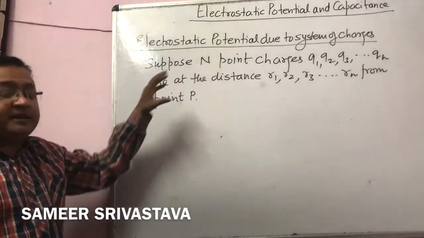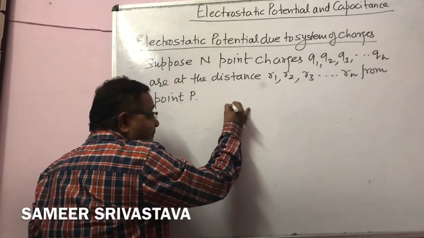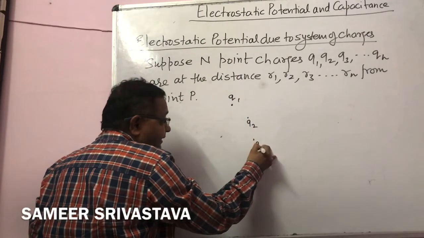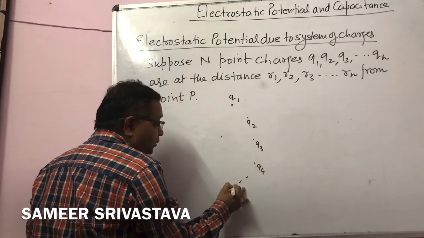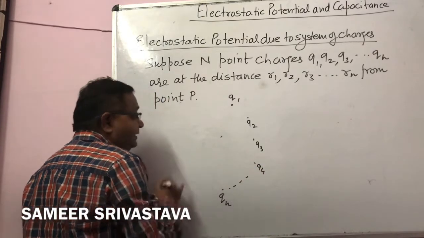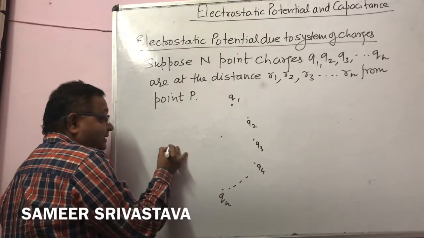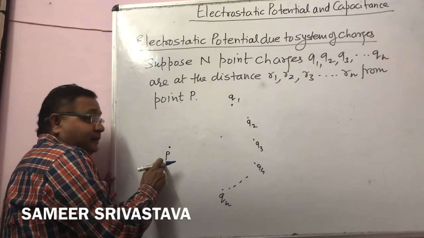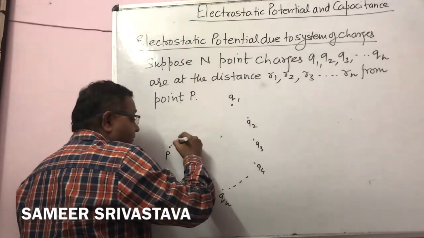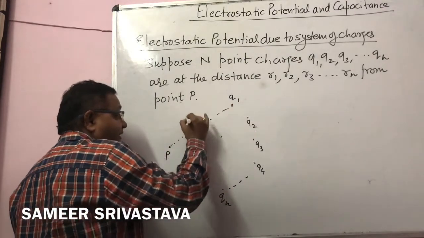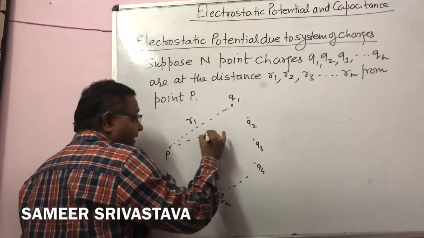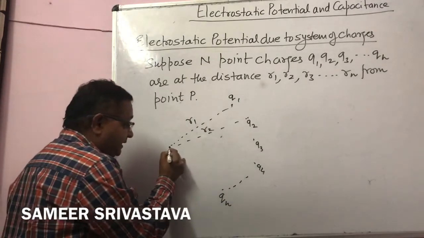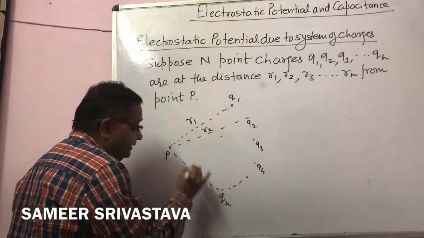What this statement says is that we have n number of charges Q1, Q2, Q3, Q4 up to Qn, and all these charges are at different distances from the point P. Here I have taken a point P. The distance between charge Q1 and P is assumed as R1, between charge Q2 and P is R2, and similarly between charge Qn and P is Rn.